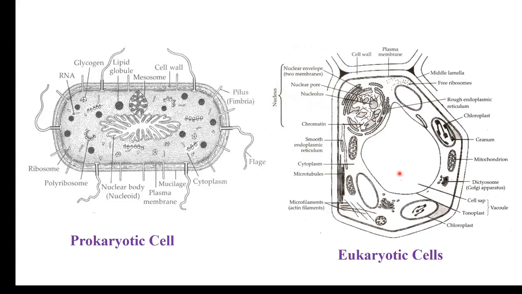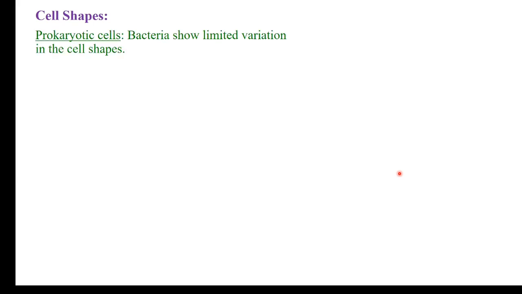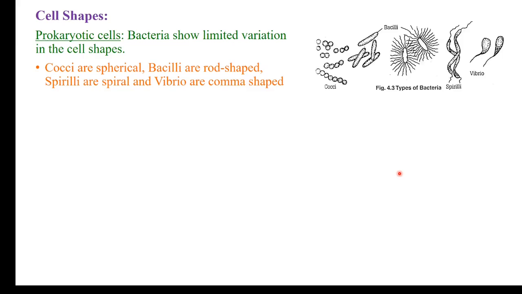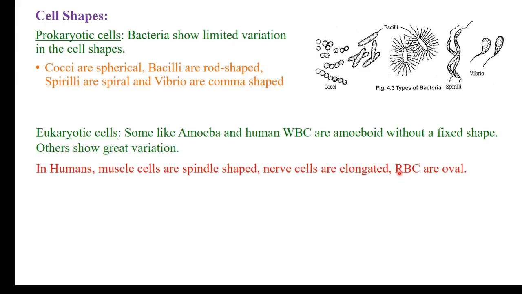One more difference is of the ribosomes, 70S and 80S ribosomes. Coming to the cell shapes, in prokaryotic cells we know bacteria are of different shapes. The cocci bacteria are spherical, bacilli are rod-shaped, spirilla are spiral bacteria, and Vibrio is comma-shaped. But there is limited variation in the shape of these prokaryotic cells.